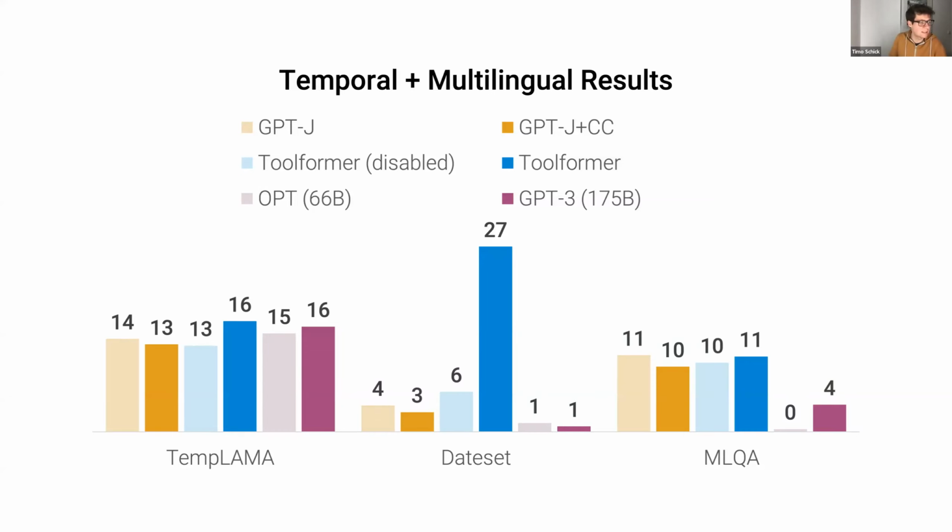We also have this other data set called dateset, which contains a lot of questions that in a very explicit way require you to know the current date. For example, that would be questions like, what day is it tomorrow? How many days until Christmas? When was the last Saturday? Those kinds of things. And for that, we can see that the model has learned to use the calendar and is also profiting a lot from it.